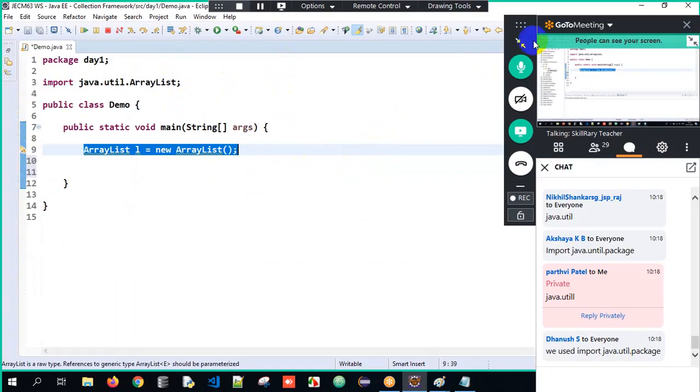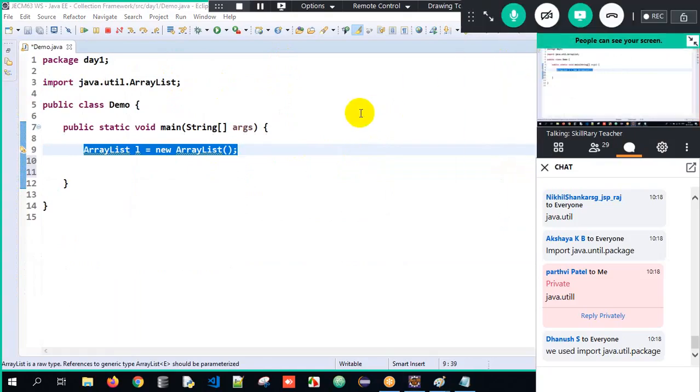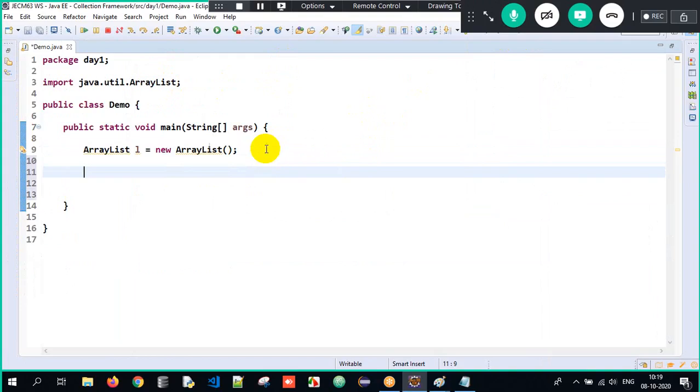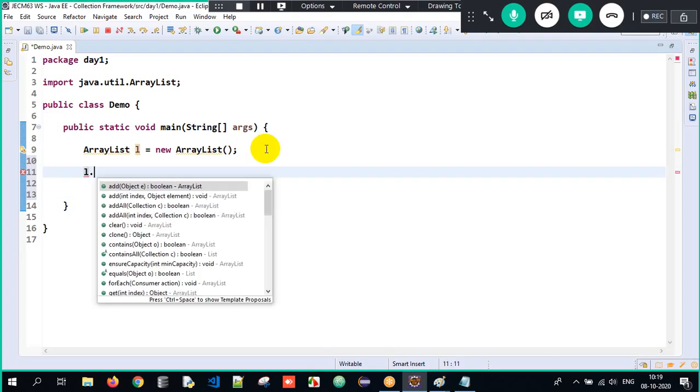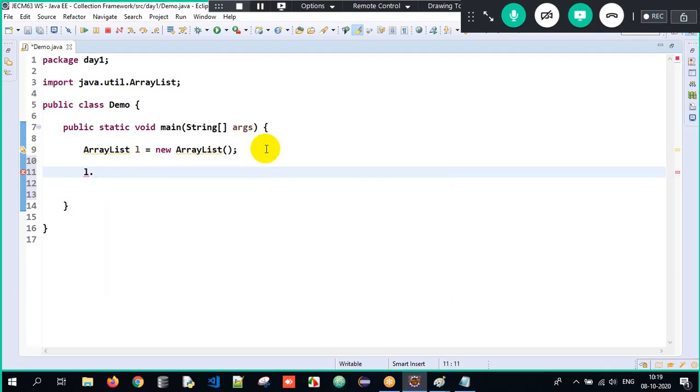Then if I want to add an object, once I create an object of ArrayList here, internally an array will get created of size 10. Now I want to add an object into the collection. So we have a method. L is the object reference, dot. See, so many methods get listed. Add, and I pass 10 over here.